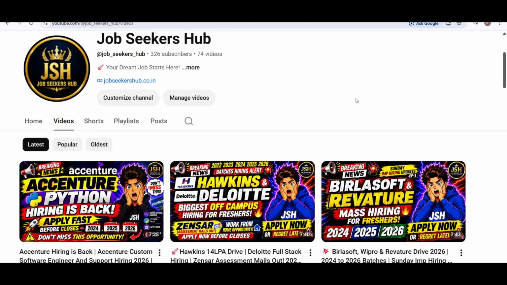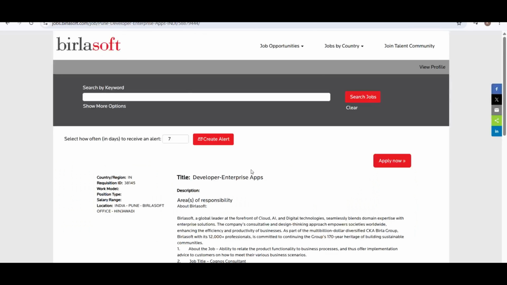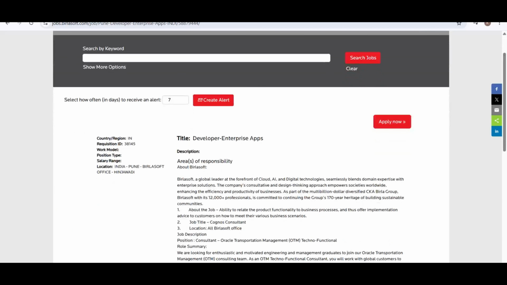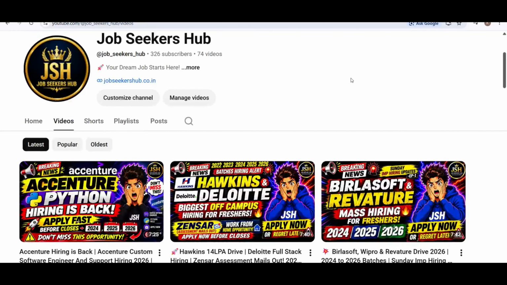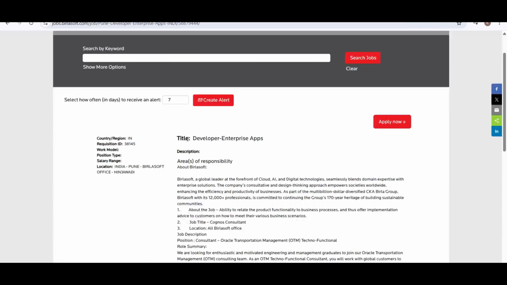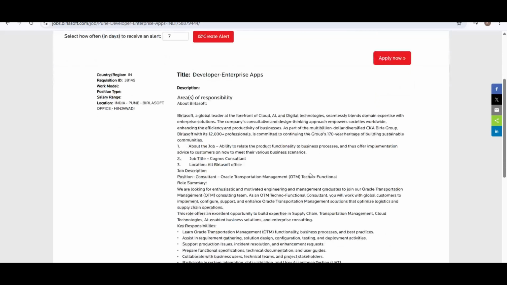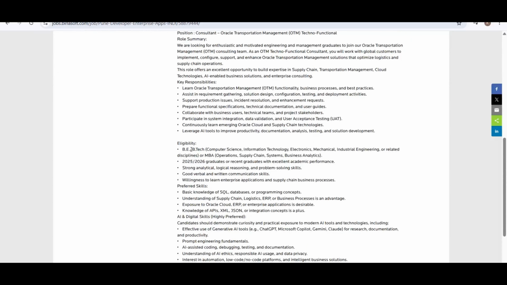And 25-26 candidates, try to apply for this Birlasoft opportunity as well. Why I am saying this is, today I got a comment on YouTube, like anyone coming for the Birlasoft interview in Chennai on 21st August. So this candidate is having a Birlasoft interview on 21st August. The information is yet to be awaited. Like, is this the Birlasoft enterprise application role or any other role? We don't know. But for safety, try to apply for this Birlasoft opportunity as well if you are a 25-26 BE BTech candidate. So that's it guys.